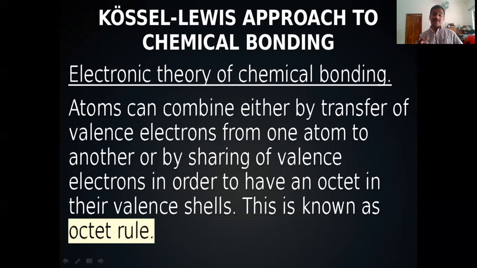To complete their octet, for example, oxygen has 6 electrons and needs 2 more to complete its octet. So oxygen is always seeking electrons, and due to that, oxygen is reactive. Fluorine needs 1 more electron, so fluorine is always seeking an electron and is highly reactive.